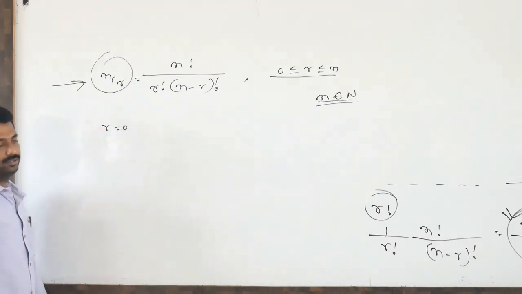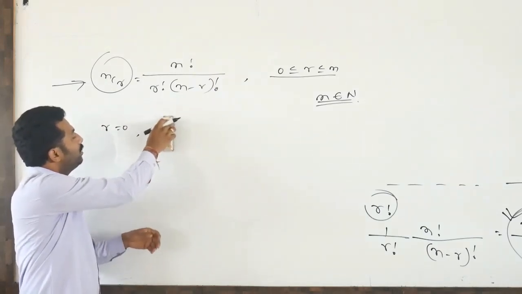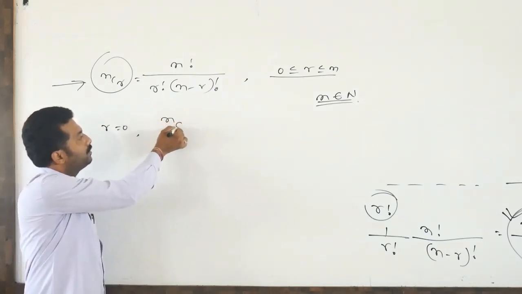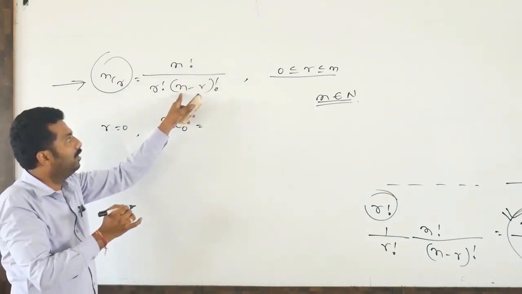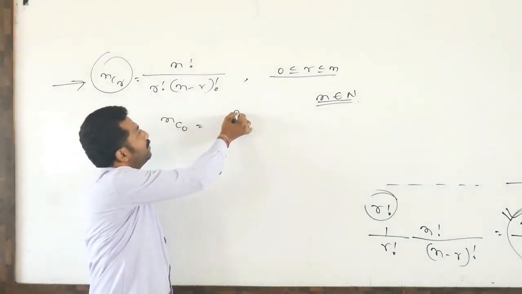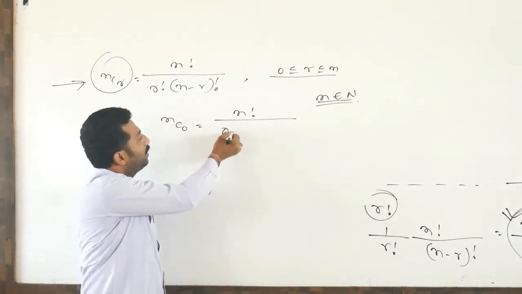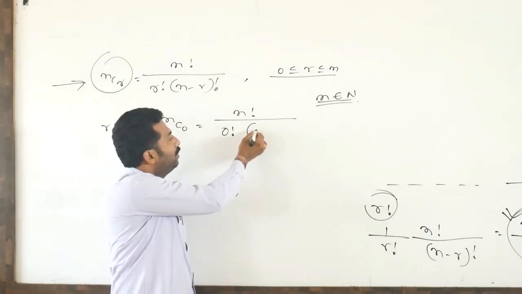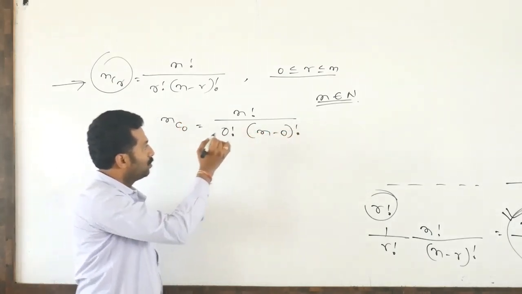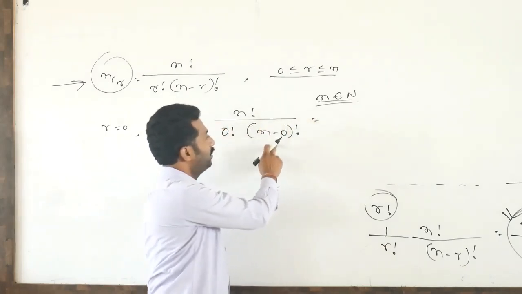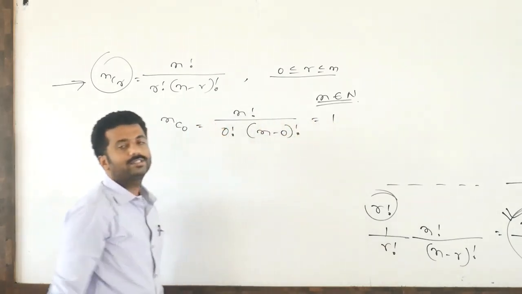If I substitute, then what can we write? This is always NC naught. So in NC naught, you substitute the R value 0. The numerator is N factorial, divided by 0 factorial into N minus 0 factorial. So this is nothing but N factorial over N factorial, and 0 factorial means 1. So this is always 1.